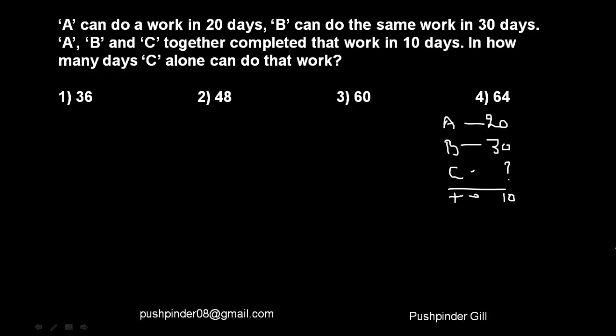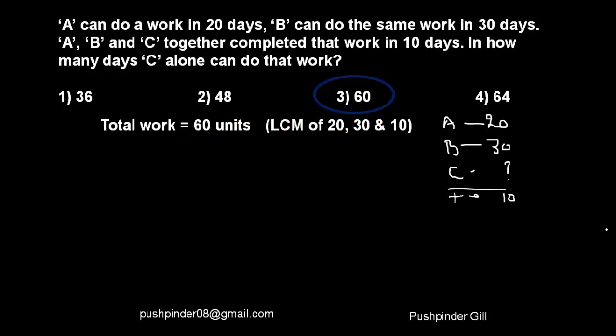Right? So what we need to do first is we need to assume some number of units. So what is the LCM of 20, 30 and 10? The best number that I can take is 60. So let me take 60 to be the work, 60 to be the total number of units. So the total work is equal to 60 units. That's what I'm going to take. Now A over here can finish the job in 20 days.